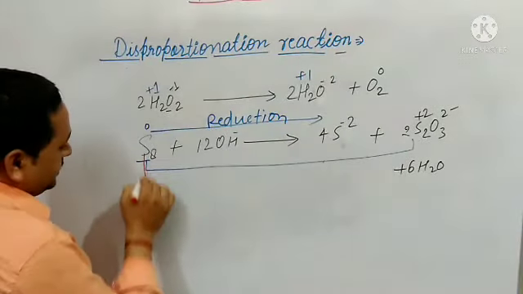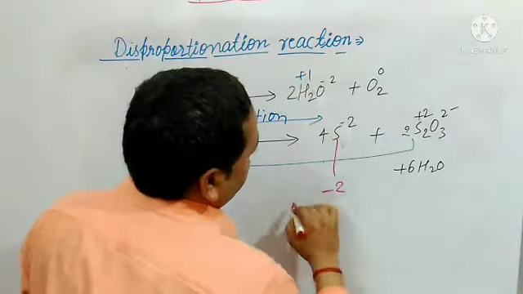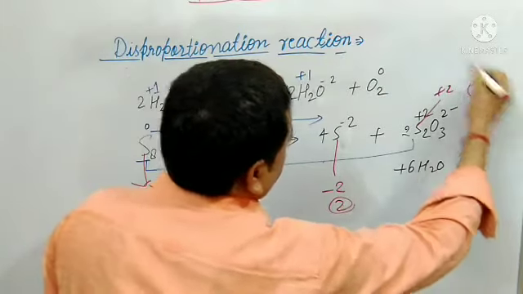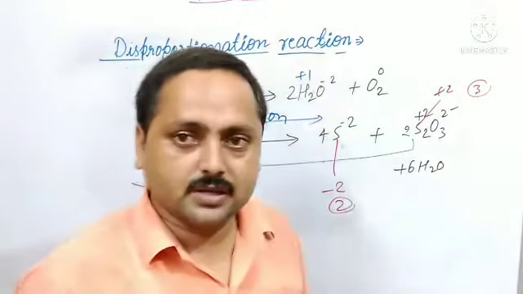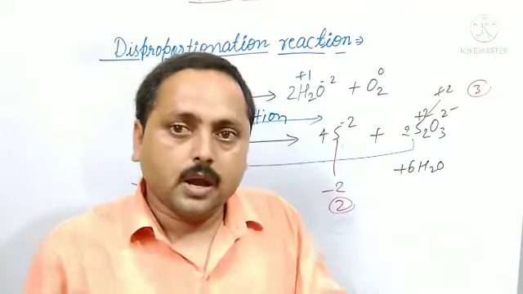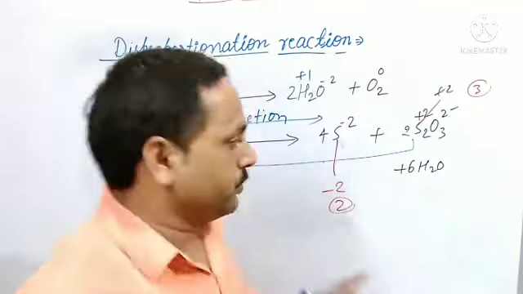Here the oxidation state is 0, here it is -2 and here it is +2. So first, second and third. You have to remember it. In a disproportionation reaction, there must be an element which can show at least 3 oxidation states. If such elements are present in a given reaction, that reaction may be a disproportionation reaction. Okay, students? I think it is clear.